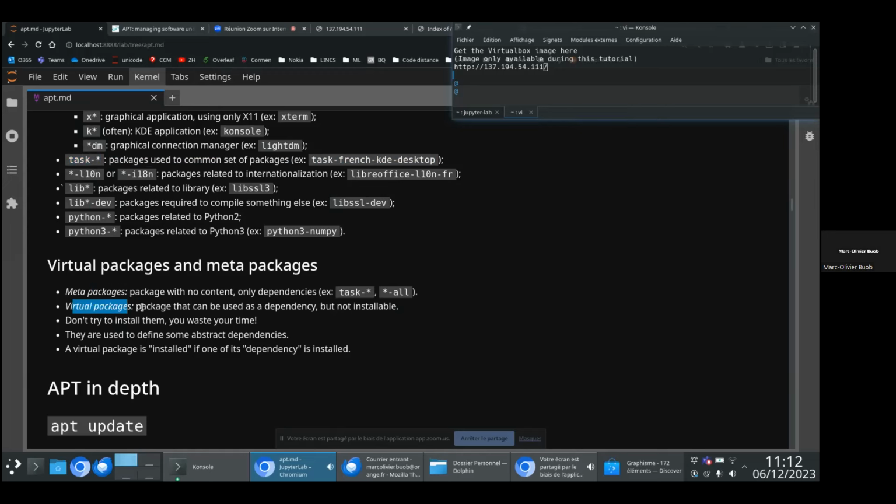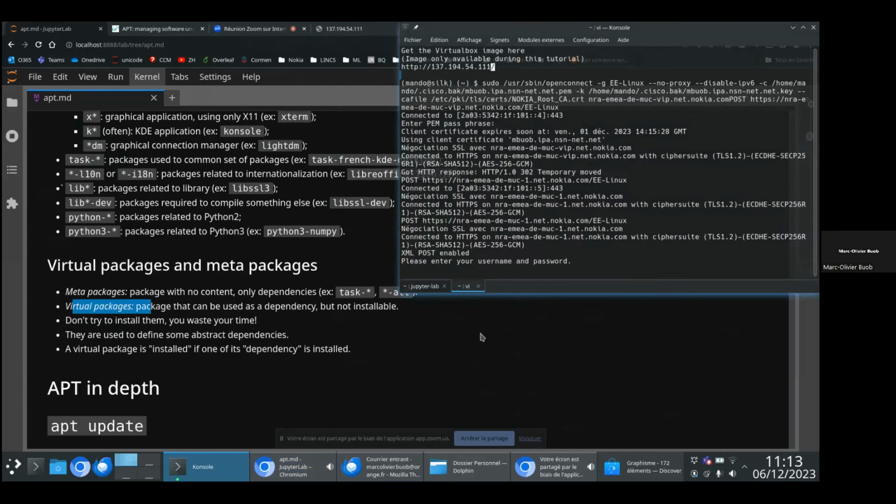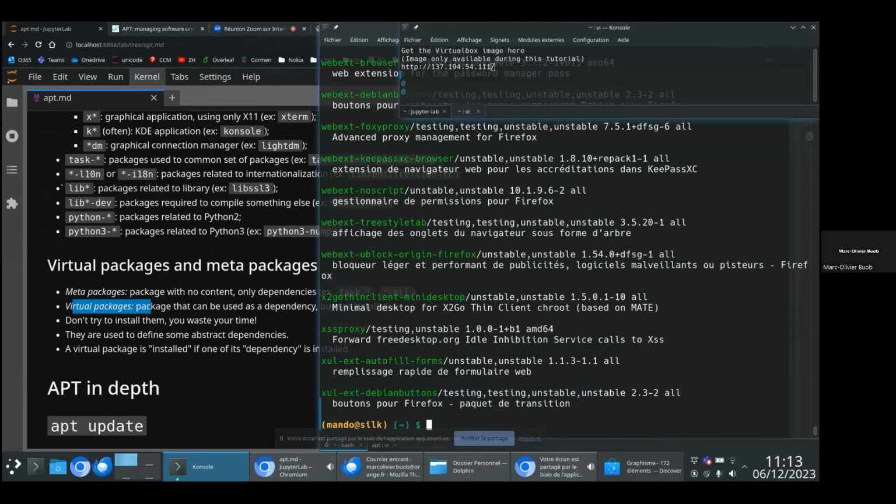And so a virtual package is a way to encode in apt a complex dependency. This is something that you can't install with apt install. This is something that you will satisfy by installing another package. So for example, I'm in the wrong terminal. So for example, let's assume that I want to install, I don't know.